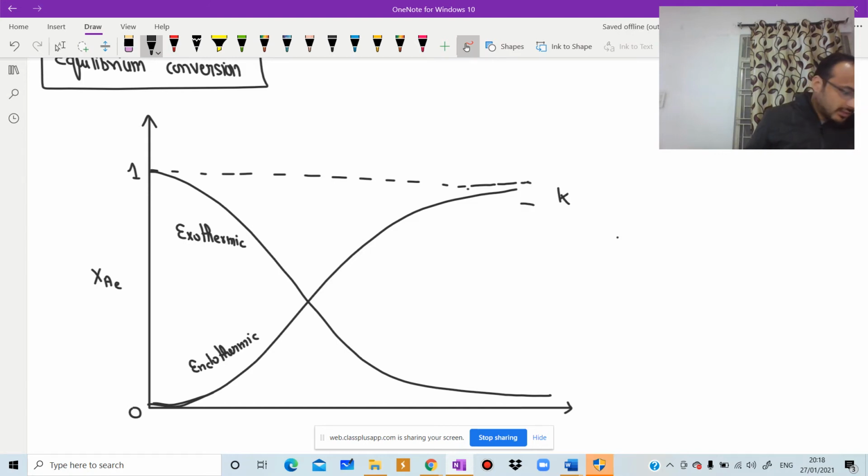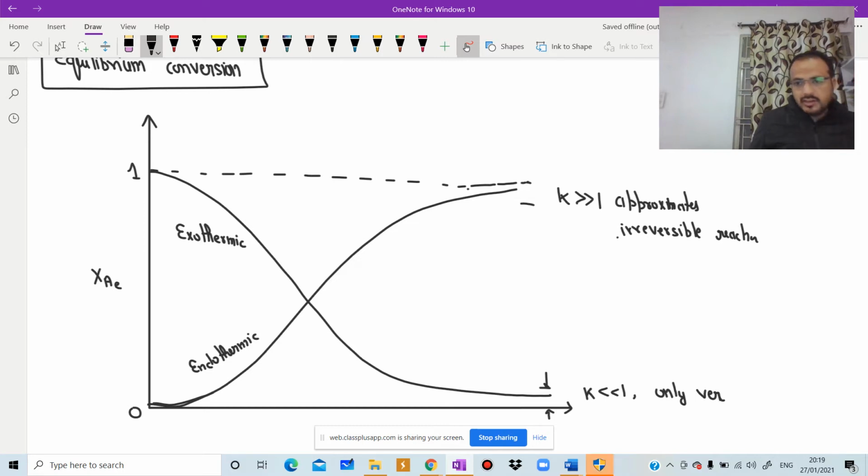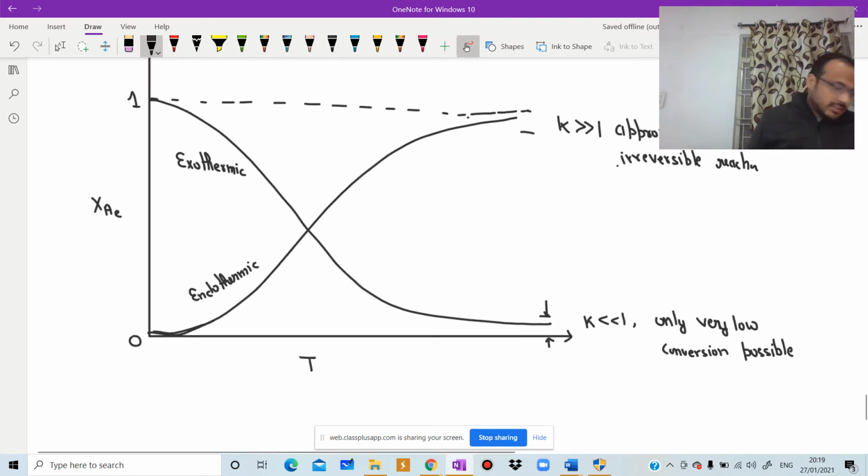In this range, we have K greater than 1, which approximates an irreversible reaction, and in this range K less than 1, only very low conversion is possible. XAE versus temperature.